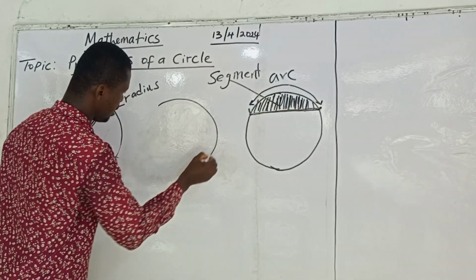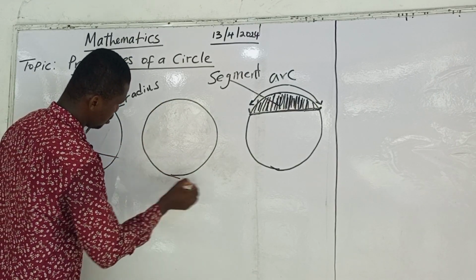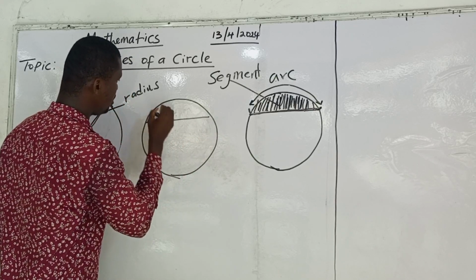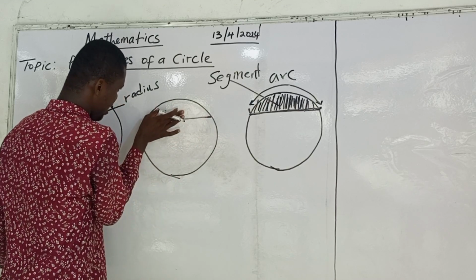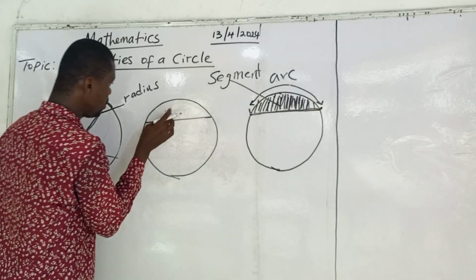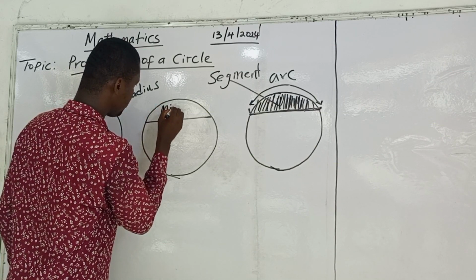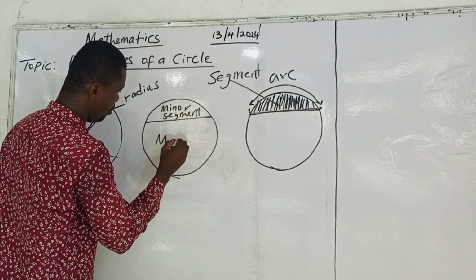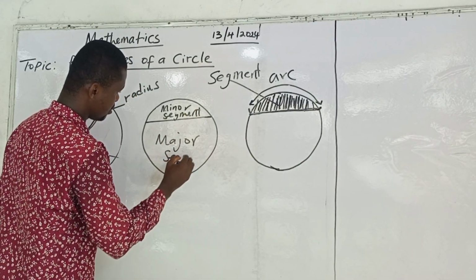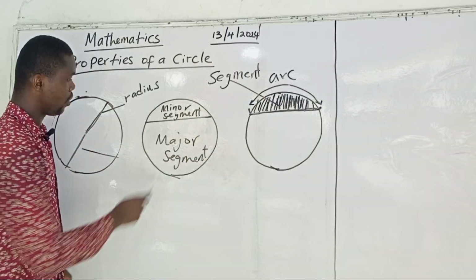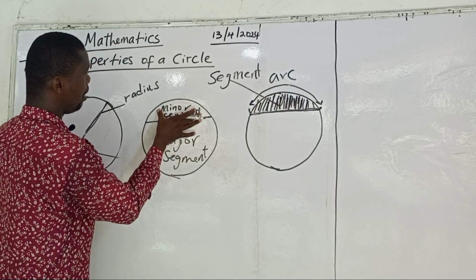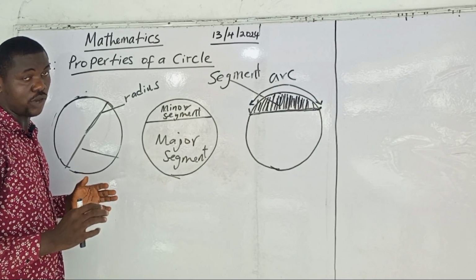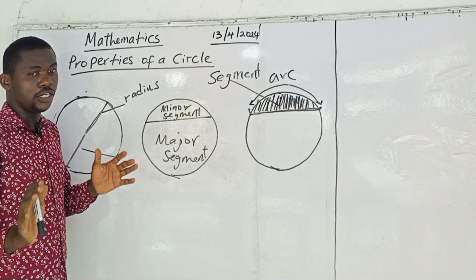Now, let's say this circle has a segment. We call this side, the small one, the minor segment. The other one, we call it the major segment, the big segment. You see it? We call it major segment and minor segment. So don't forget. I hope you are following all the things I have told you. Nkechi, do you understand? Paul, do you understand?